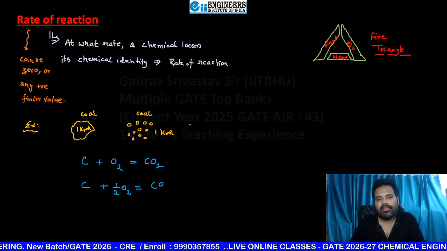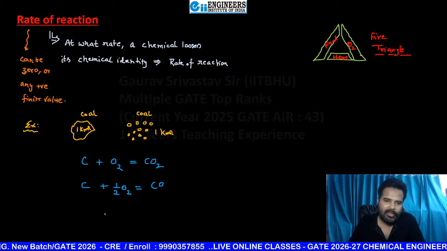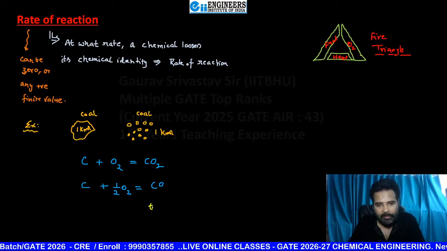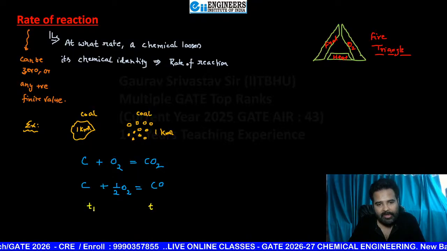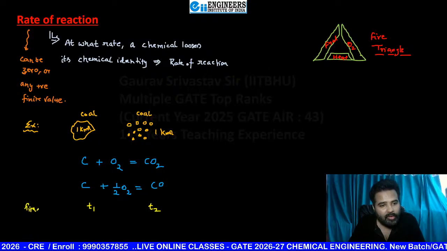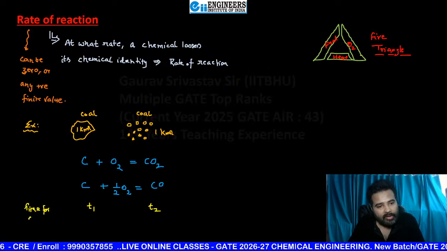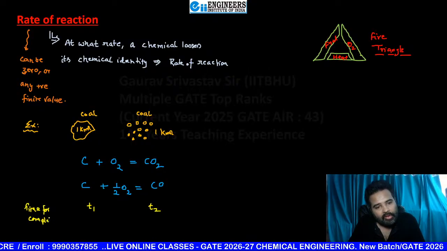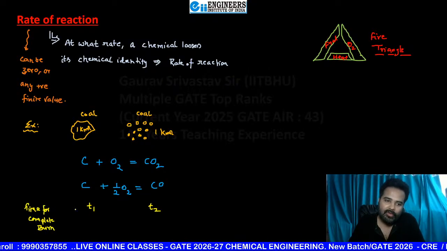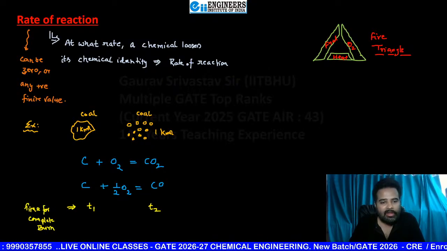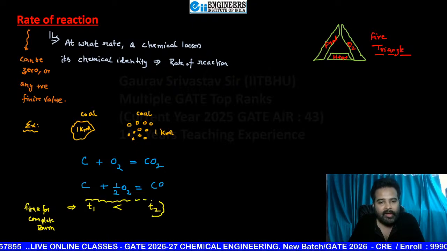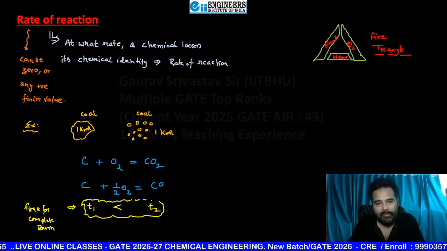So if here we are checking the timing for complete burning, this time is T1, this is time T2. What is this time? This is the time for complete combustion. That is T1 and T2. Clearly, beta, you are saying T2 is more. Absolutely correct.